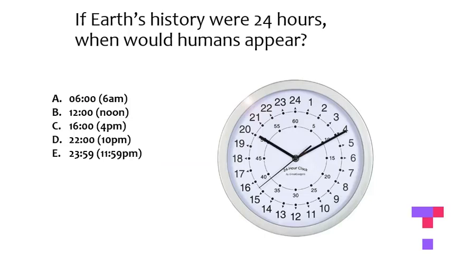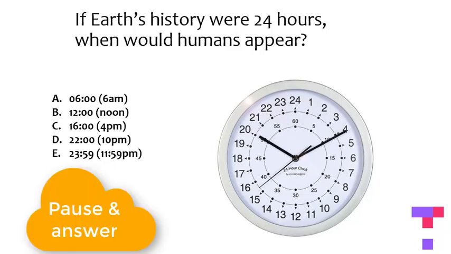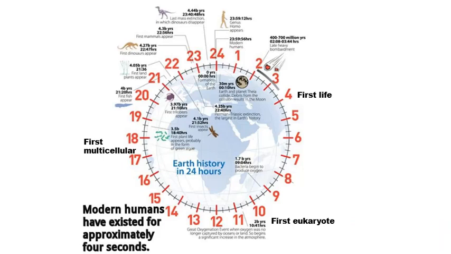Speaking of time, if we reduced the entire history of the Earth to a 24-hour period, when would humans appear? Pause this video and select your answer. Modern humans, Homo sapiens, would only have evolved about 4 seconds before midnight on a 24-hour clock. The entire genus, Homo, that's all humans, only appeared in the last minute.